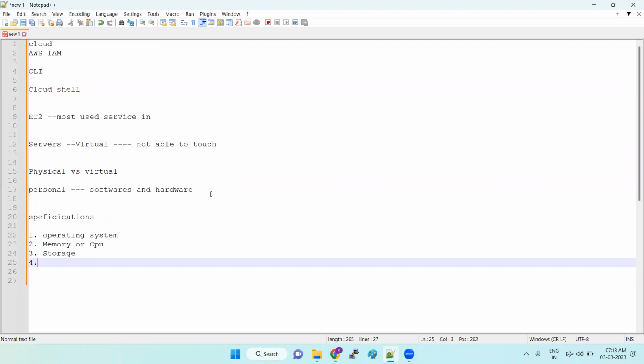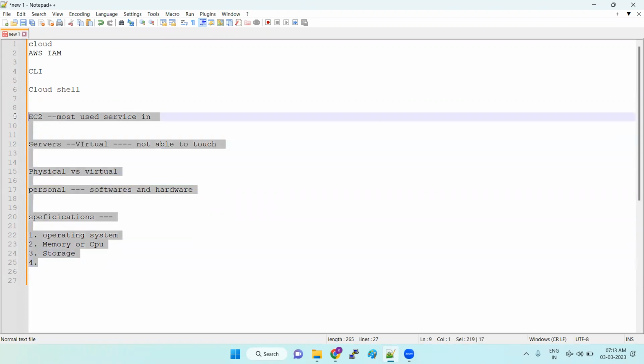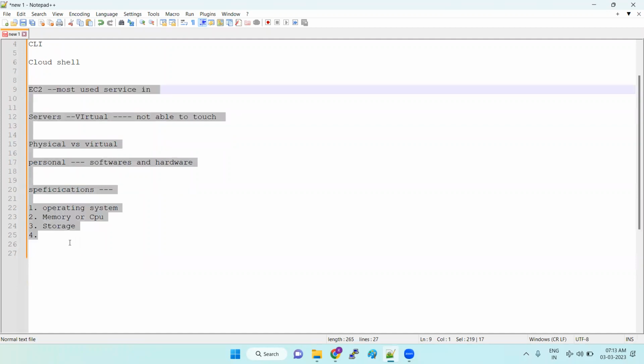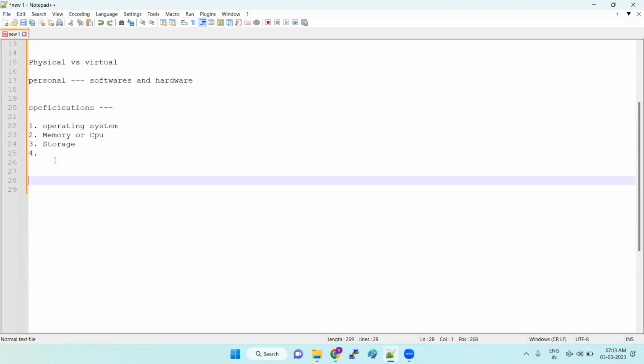But in AWS, whatever activities you do physically, everything we can do with our own hands. The AWS cloud provider is providing a platform for us. PaaS is nothing but platform as a service.